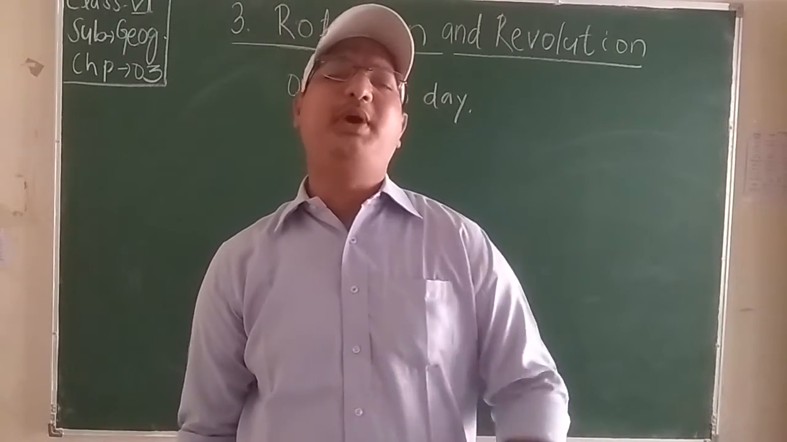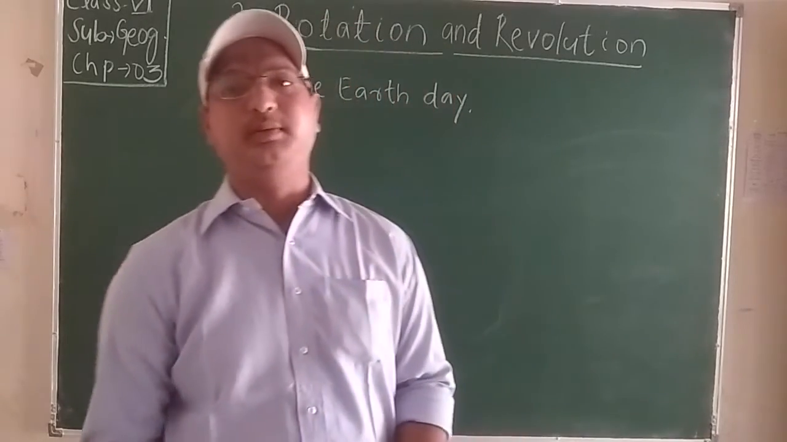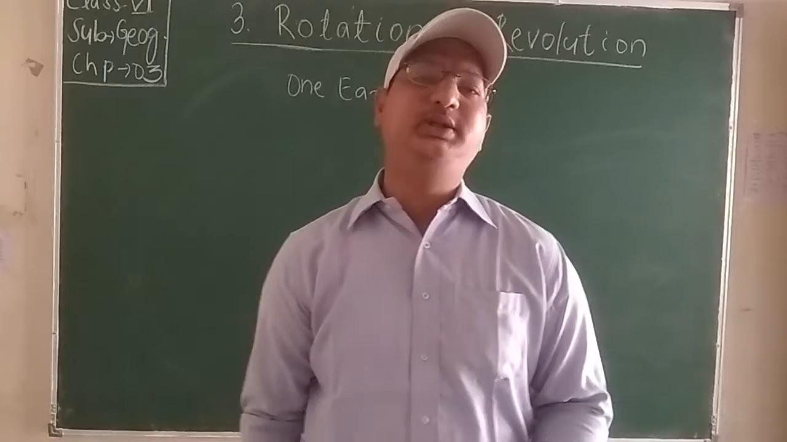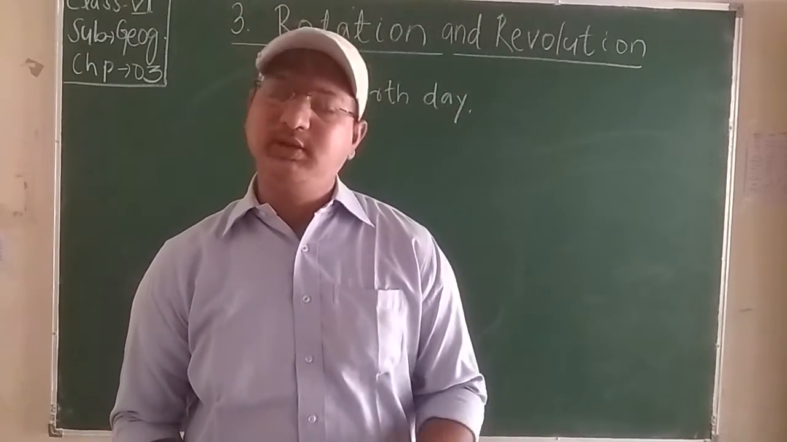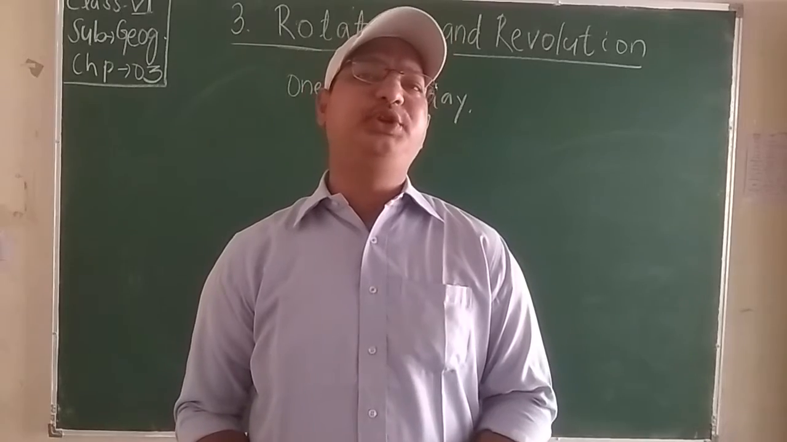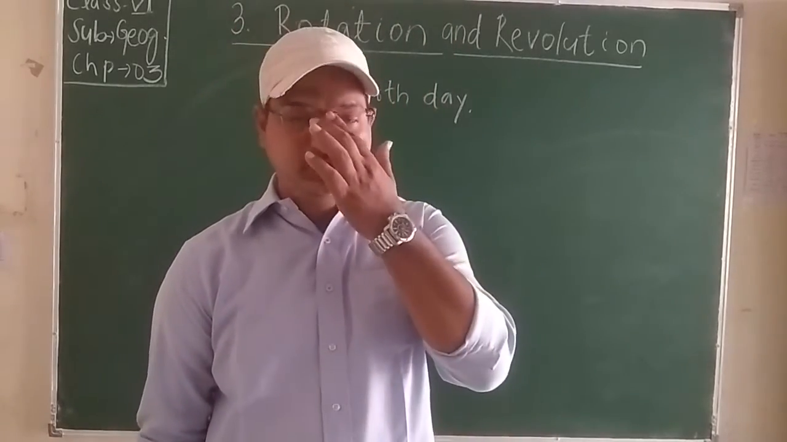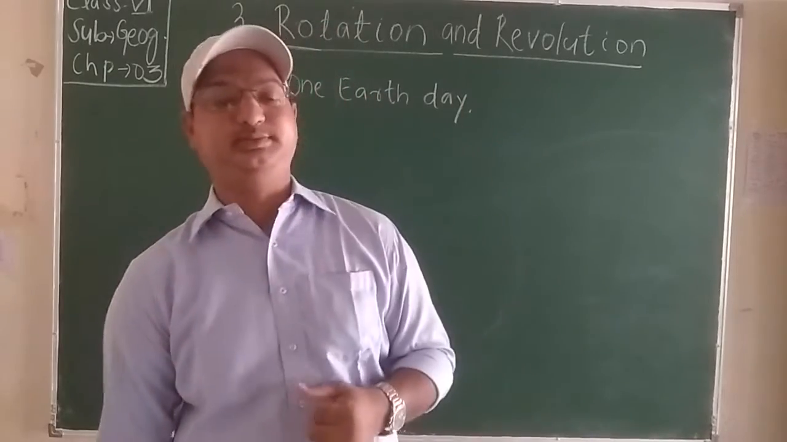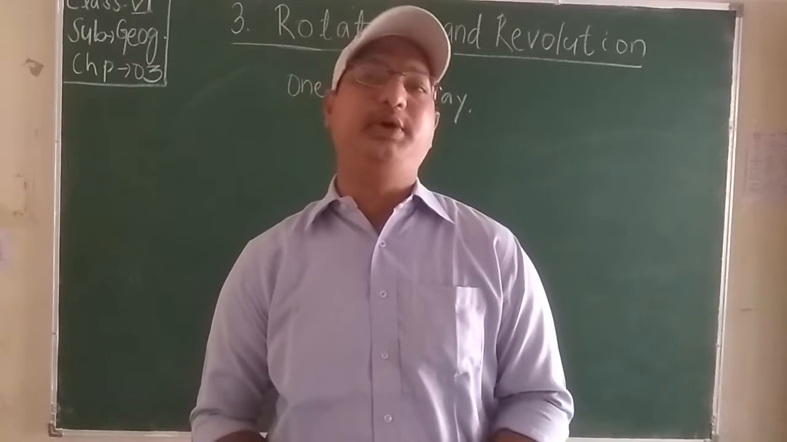Okay students, the path followed by the earth around the sun is called its orbital plane. Thus I have told you that the path followed by the earth is known as the orbital plane. The speed of rotation at equator is 1600 km per hour. Students, look how fast it rotates. It rotates at a speed of 1600 km per hour.